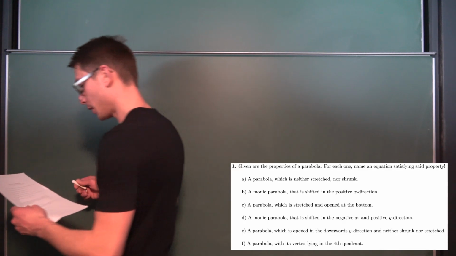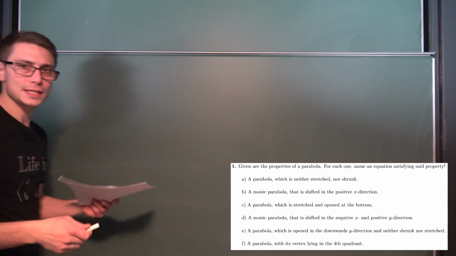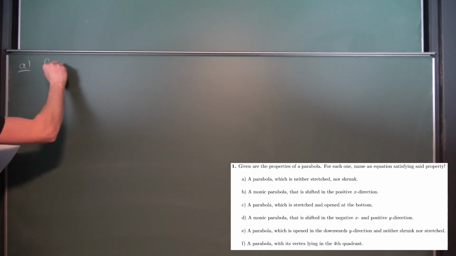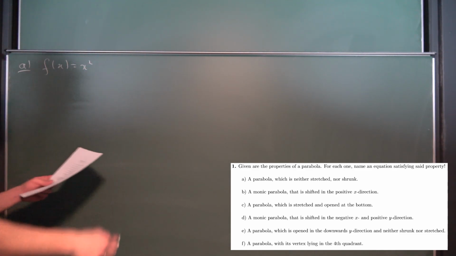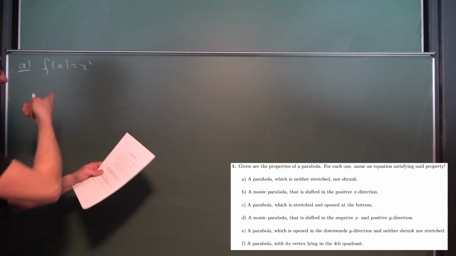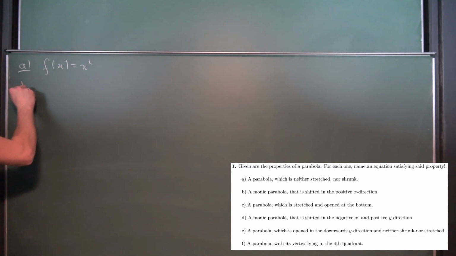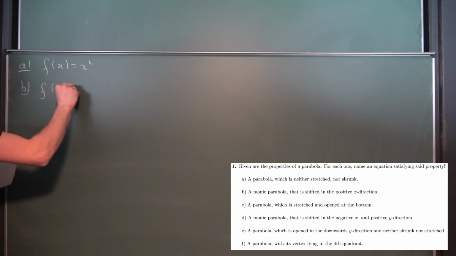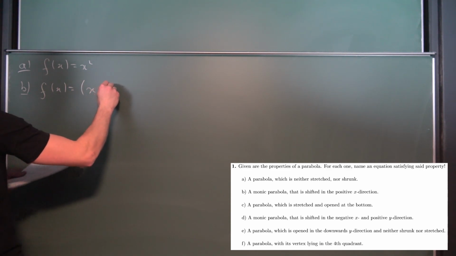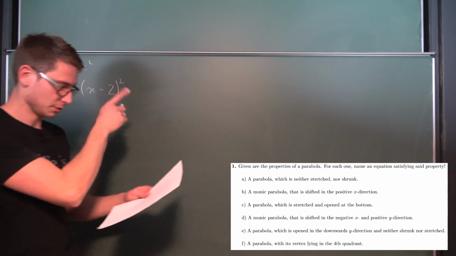So the first one, a parabola which is neither stretched nor shrunk. That overall means that it doesn't have a stretching factor. It's basically monic. So I'm going to go with f of x is equal to x squared. It's just a parent function. Now for the next one, a monic parabola, just like this one, that is shifted in the positive x direction. The only thing that we really need to change here is we need to have a shifting factor. So that must be x minus 2, for example, squared. It's shifted in the positive x direction.